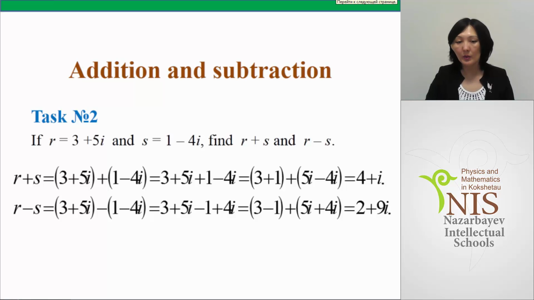The same we do when we subtract two complex numbers, r and s. We subtract real parts, 3 minus 1, which equals 2, and we subtract the imaginary parts, 5i and minus 4i, which gives us 9i. So the final result is that the difference of two complex numbers r and s is equal to 2 plus 9i.